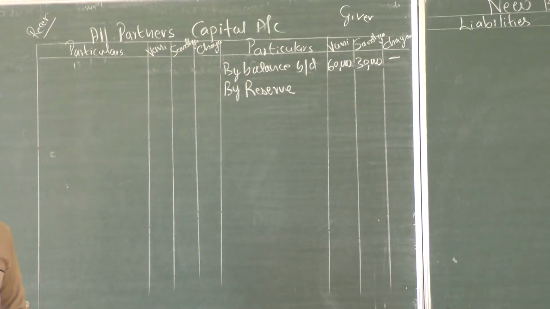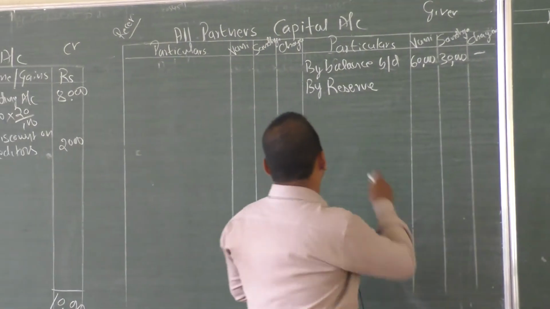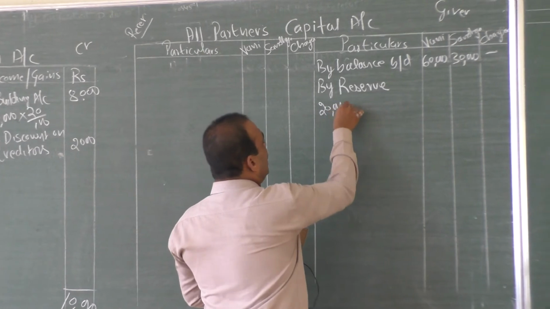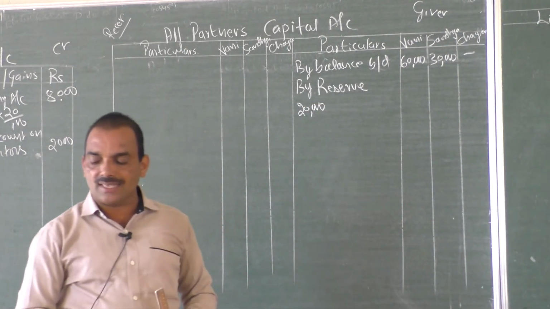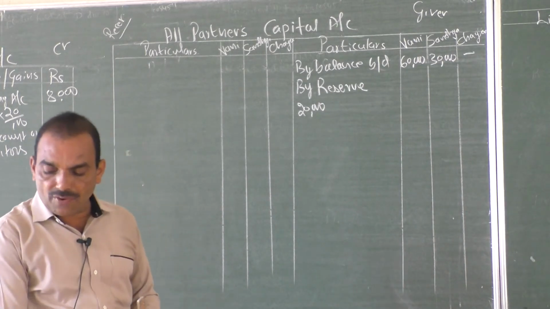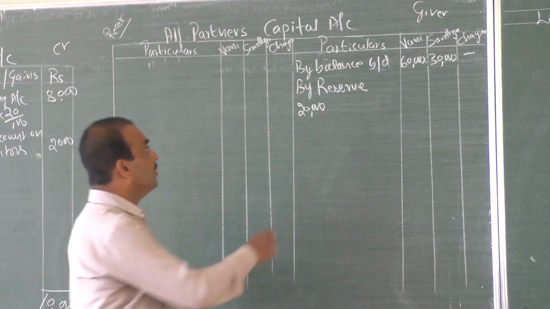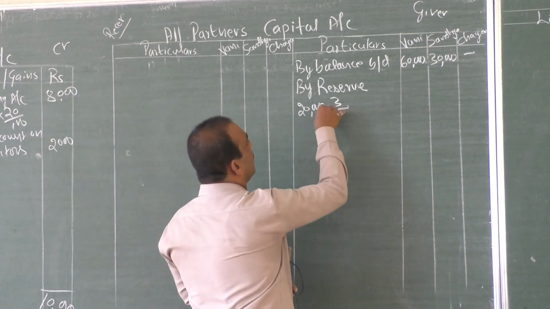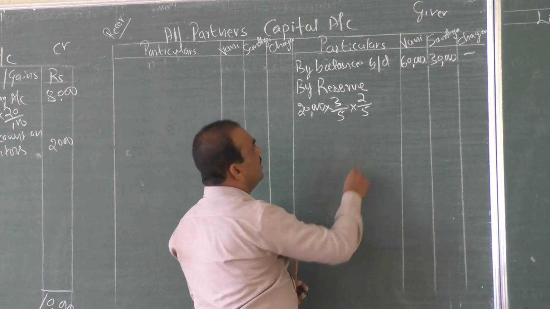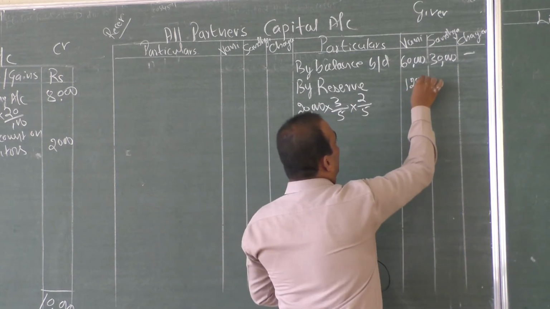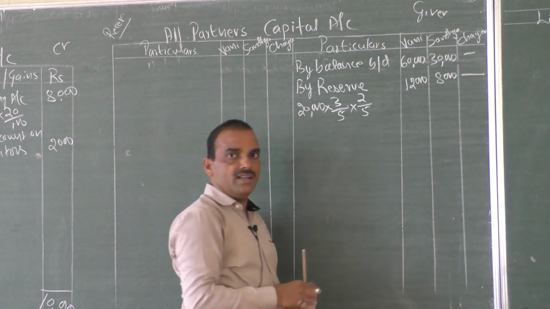See here, the reserve is rupees 20,000. What do you mean by reserve? A part of profit kept aside for future general use. So the reserve of rupees 20,000 is distributed in the ratio of 3:2. That is 12,000 and 8,000. No share to Chaya.